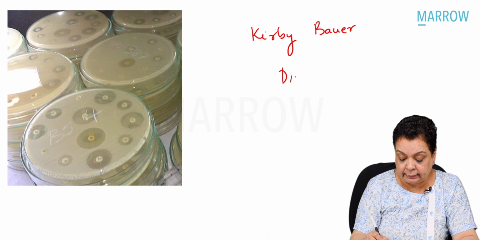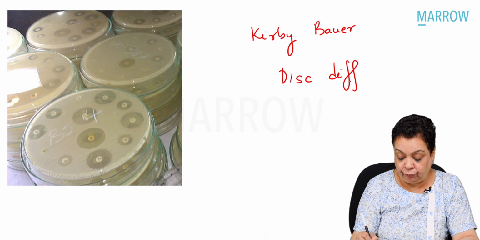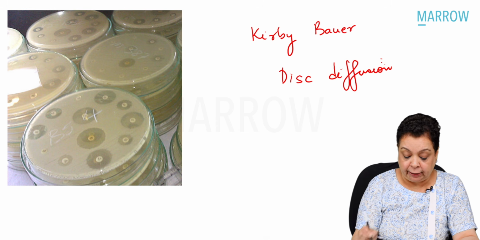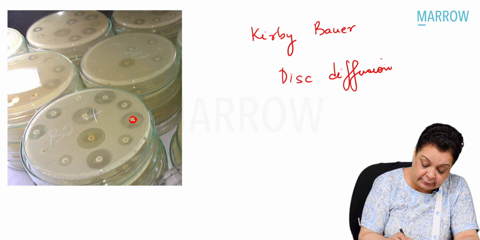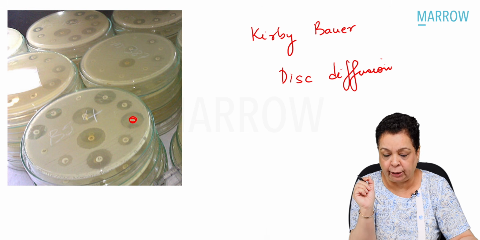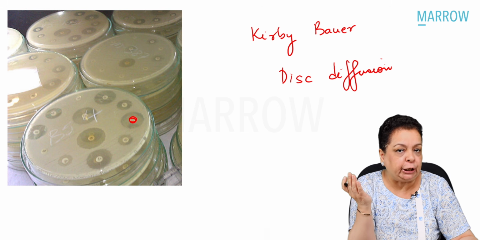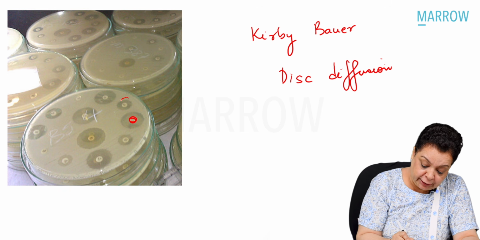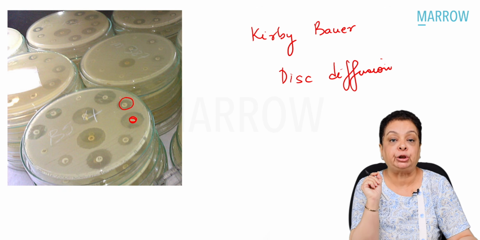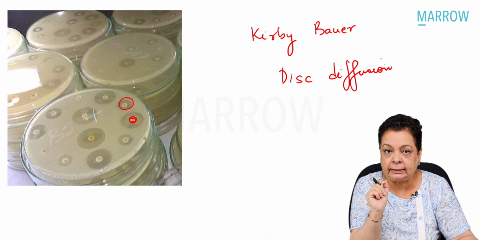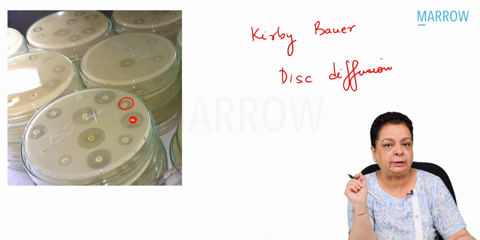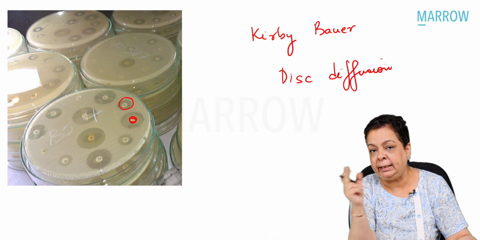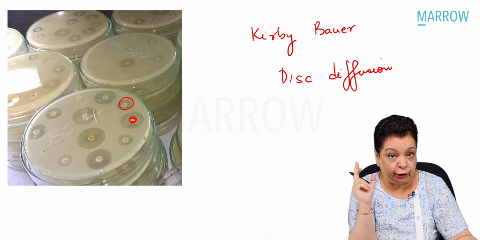We have here discs which are impregnated with a single standardized concentration of the antibiotic, and after overnight incubation you will see zones of inhibition. You measure the diameter of the zone of inhibition and you say it is sensitive, intermediate sensitive or resistant to the antibiotic depending upon the diameter of the zone of inhibition.